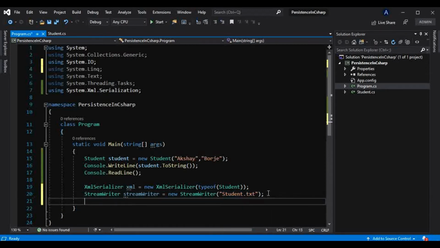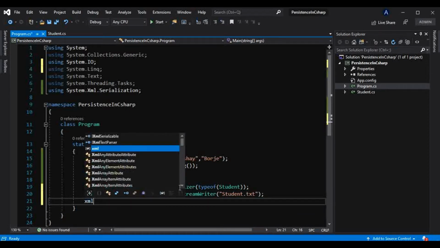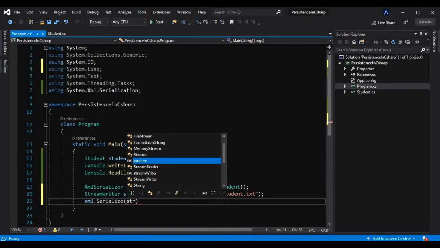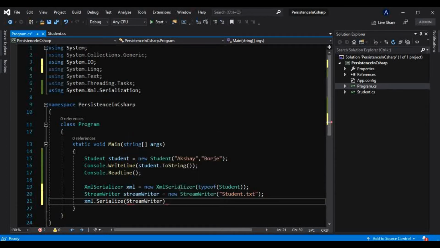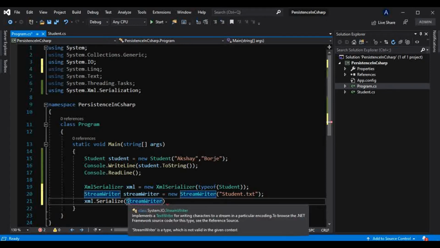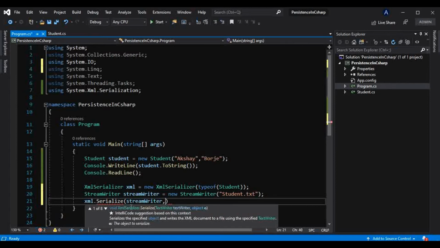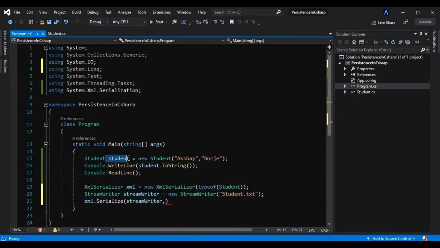Now in this XmlSerializer there is a method, Serialize, and in that Serialize we have to pass the StreamWriter object, and the object of the type we want to store into the file, something like this.